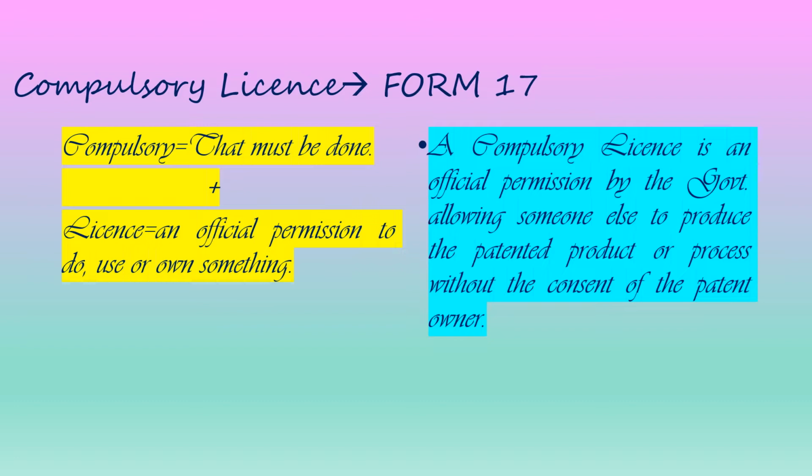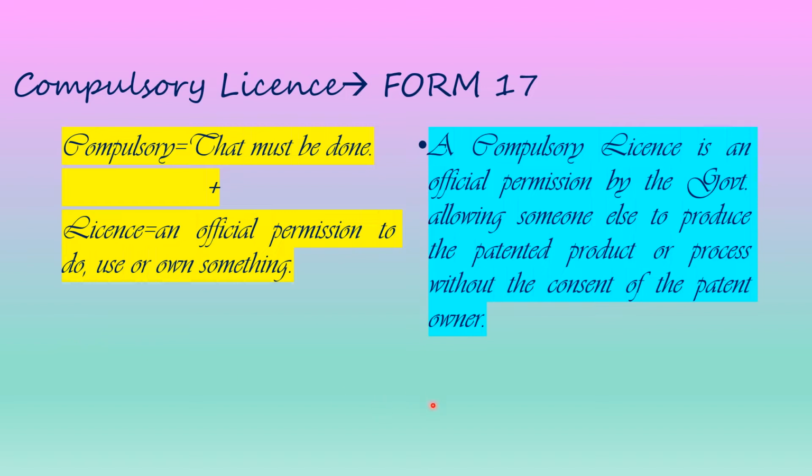Friends, as we know that the key term for form number 17 is compulsory licenses, so you can see here that compulsory license indicates form number 17. Fine. So now we will see what it means literally. Compulsory means that must be done, plus license, compulsory license. So what is the meaning of license? License is an official permission to do, use or own something. Now this is the literal meaning of compulsory license or compulsory licensing.